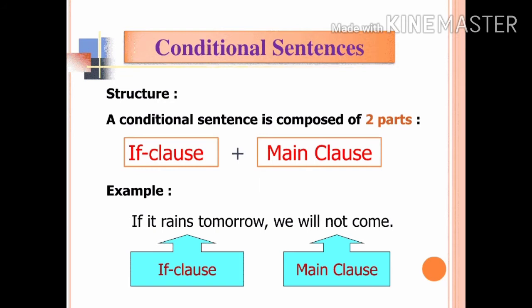A conditional sentence is composed of two parts: if clause plus main clause. Example, if it rains tomorrow, we will not come. The "if it rains tomorrow" is the if clause and "we will not come" is the main clause. So now let's see the next slide.